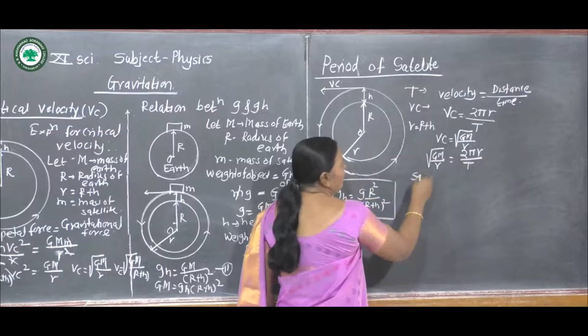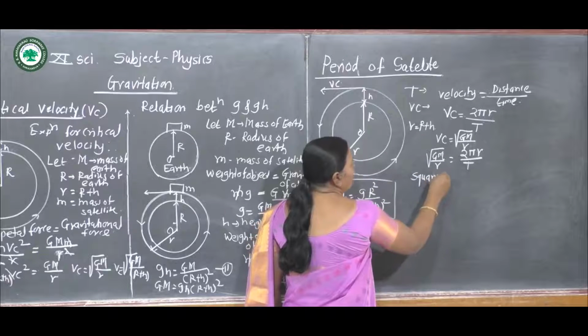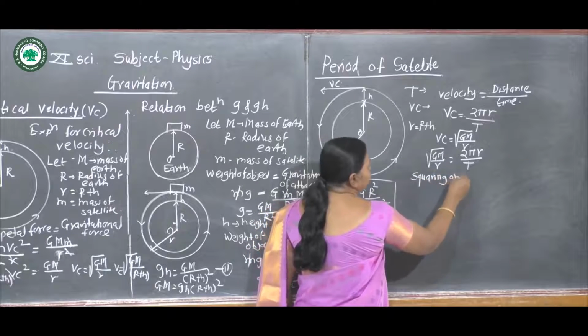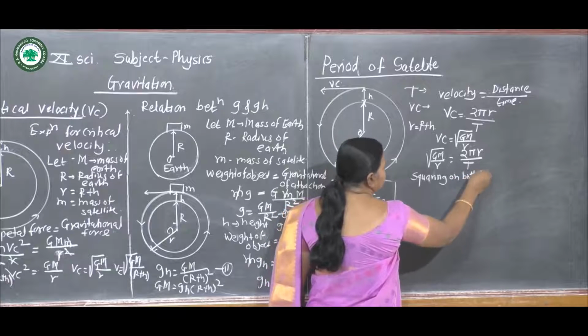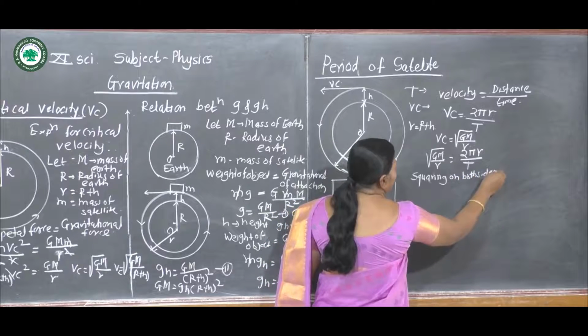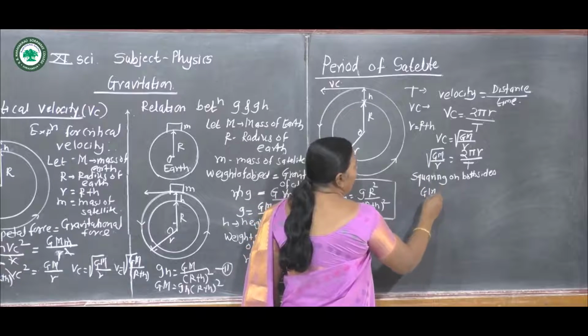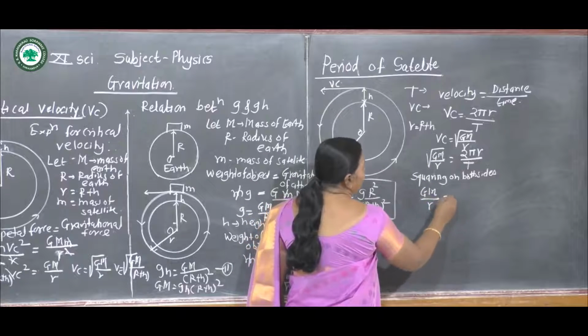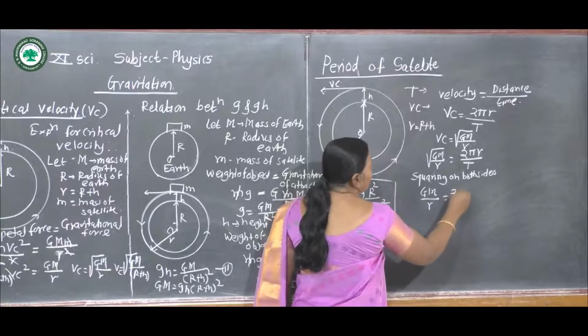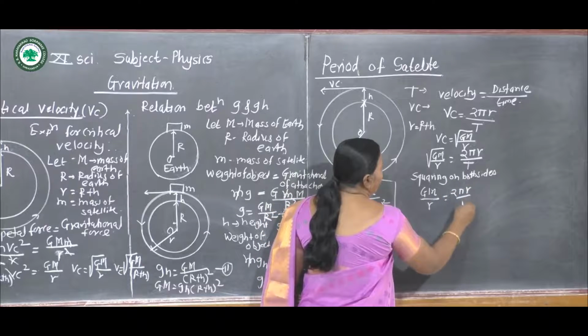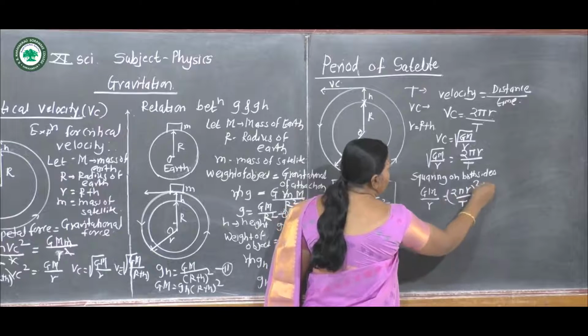Squaring on both sides, the square root gets cancelled. We get GM divided by r is equal to (2 pi r divided by T) whole square.